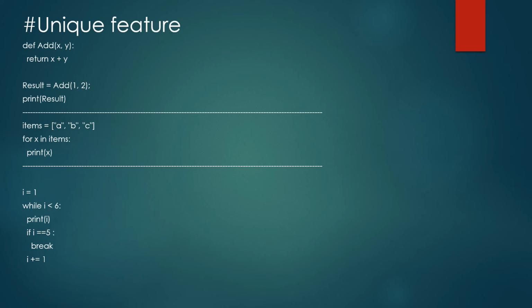Now we are comparing 2 is less than 6, which is true. It will go in again and print the value of 2. And again, 2 is not equal to 5, so it will skip this and go to the next line, and 2 becomes 3 because we're incrementing each time. So when i equals 5, it will break out of the loop and stop. It will just print the values 1, 2, 3, and 4.